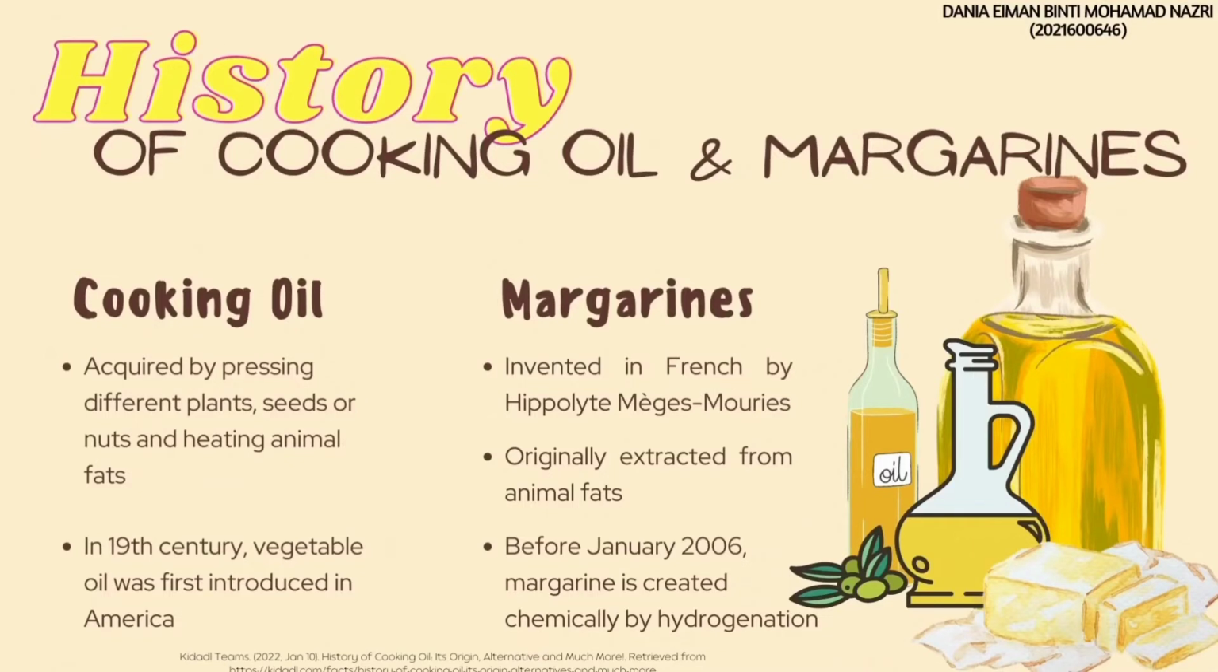The history of cooking oil and margarines. Cooking oil processing began thousands of years ago, when people learned to use fire. It is acquired by pressing different plants, seeds, or nuts and heating animal fats. In the 19th century, the first vegetable oil to be introduced in America by the Southern Europeans was olive oil, while the first oil to be produced in China and Japan as early as 3000 BC was soybean oil.